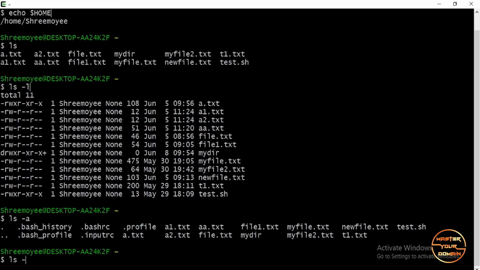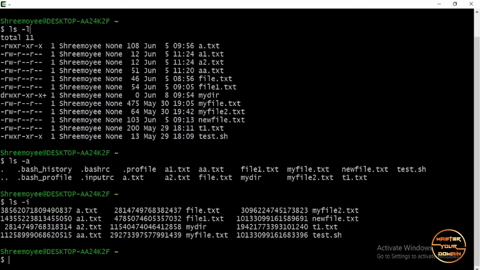To check the inode number, the command is ls -i. So for a.txt, the inode number is this. For file.txt, the identification number is this. Similarly, every file and every directory has its own inode number.